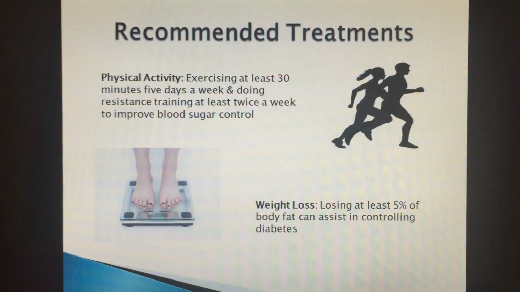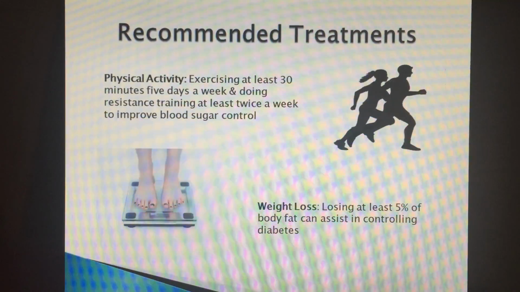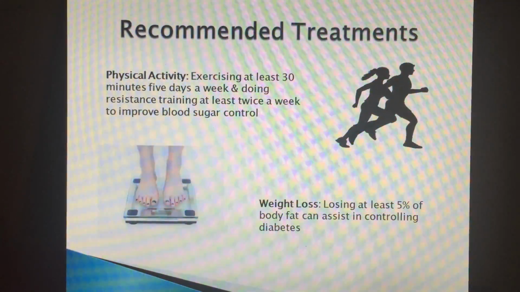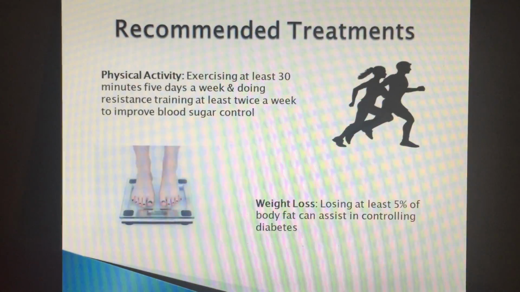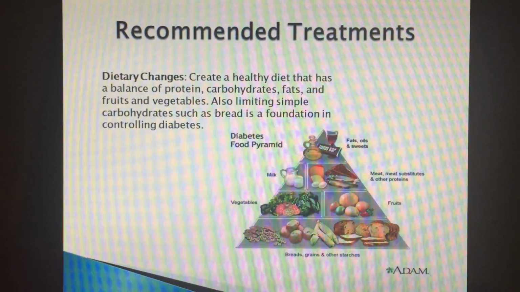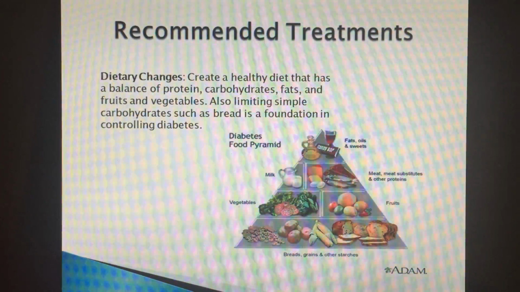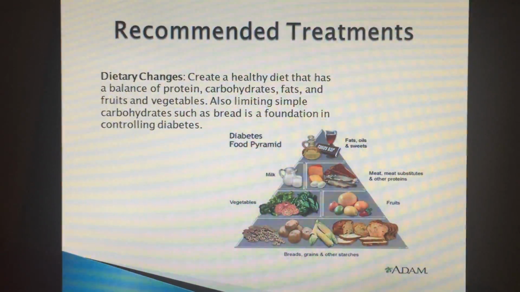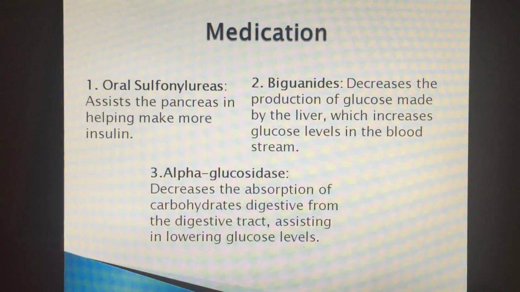Recommended treatments for type 2 diabetes include physical activity, exercising at least 30 minutes, 5 days a week, and doing resistance training at least twice a week to improve blood sugar control. Weight loss, losing at least 5% of body fat, can assist in controlling diabetes. And lastly, dietary changes, creating a healthy diet that has a balance of protein, carbohydrates, fats, and fruits and vegetables. Also, limiting simple carbohydrates such as bread is a foundation in controlling diabetes. If recommended treatment does not work, medication is a next step.